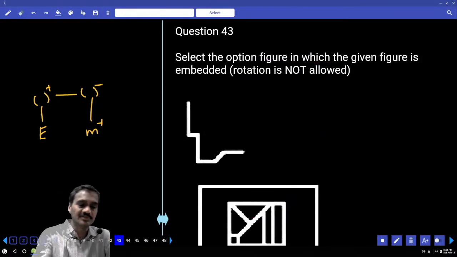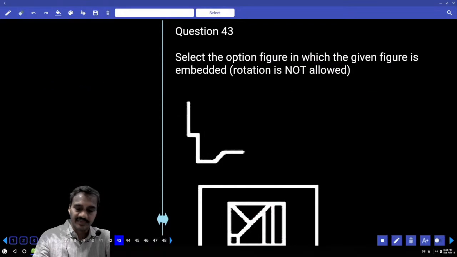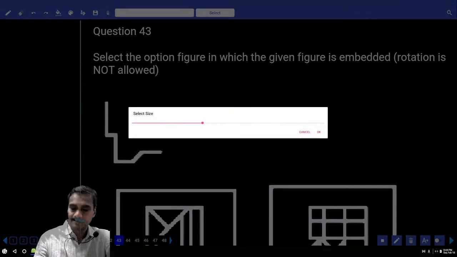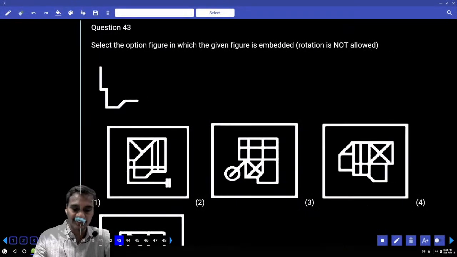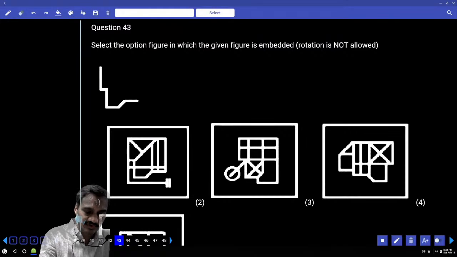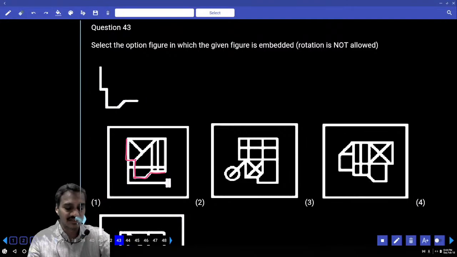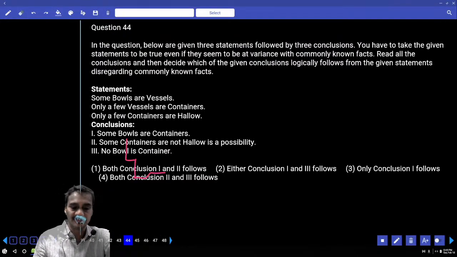Then coming to this 43, we need to find out the embedded figure. Now tell me which element is embedded into this. Now the line, from where we need to start? This is the line we are talking about. And here again this line and this one. Hence it is embedded in choice 1 itself, 43.